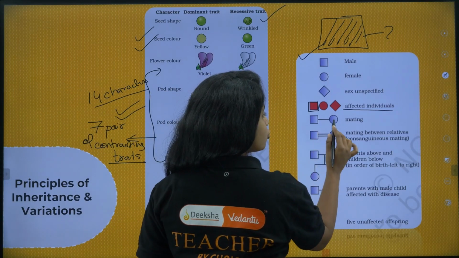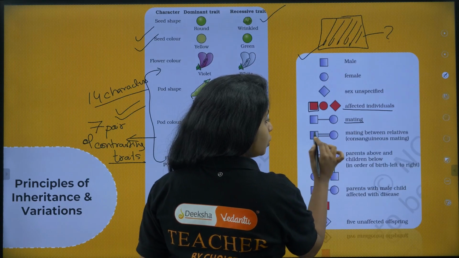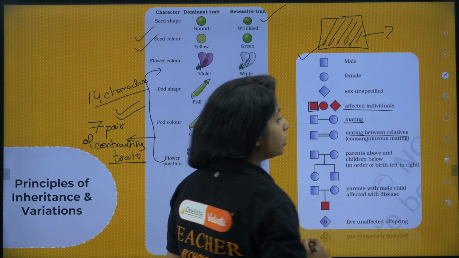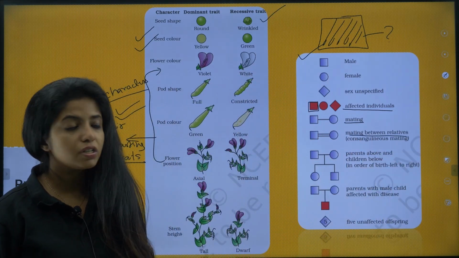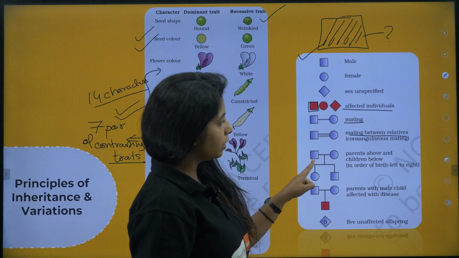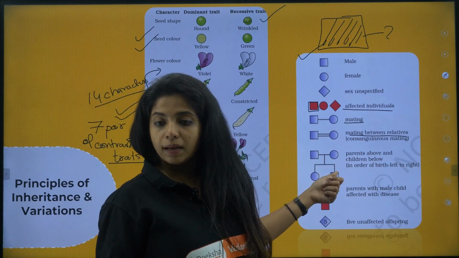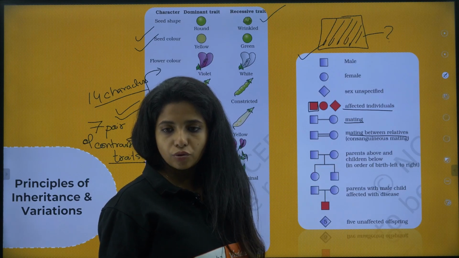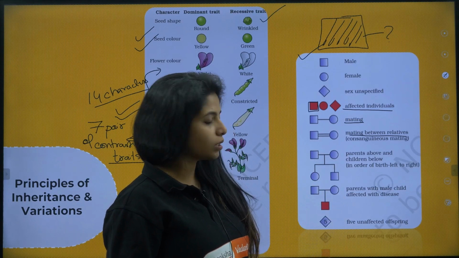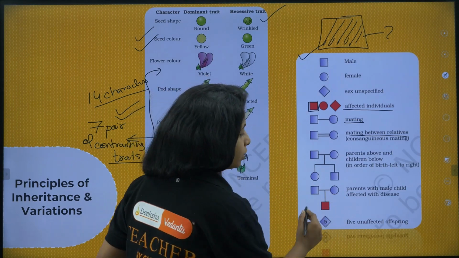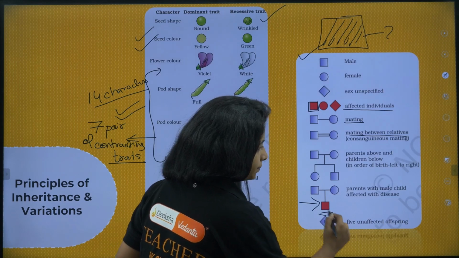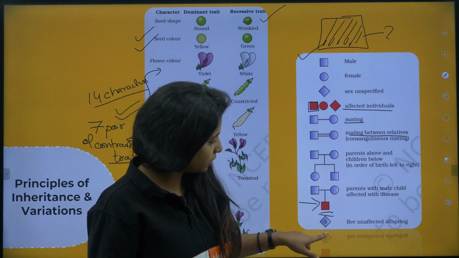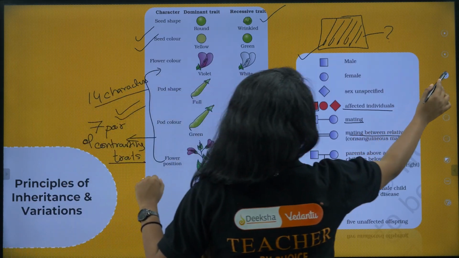Now what does this line show? That means mating is happening. When 2 lines are there, that means mating between relatives is happening, or you call it consanguineous mating. Okay. Now here, what do you mean? A male and a female mated, and they have a male child and a female child. That is what is being shown over here. A male and a female have mated, and what do you get? An affected son. What do you mean by this? I'll zoom it in and I'll show you.